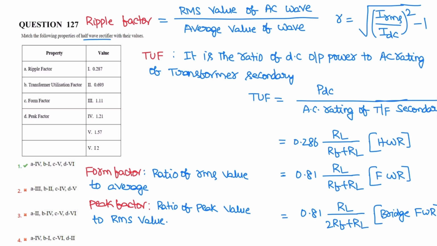Transformer utilization factor is the ratio of DC output power to the AC rating of the transformer secondary. So it is given as PDC by the AC rating of the transformer secondary, which is nothing but the product of voltage and current.